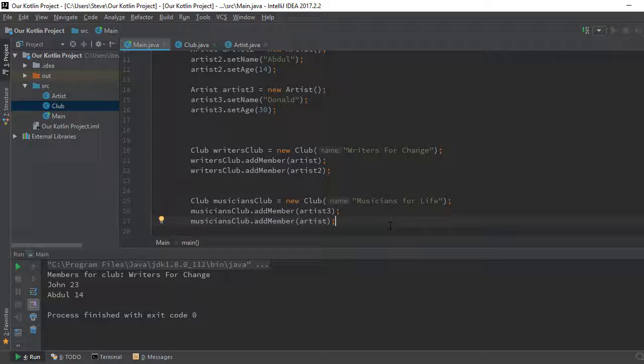Well, we know artist 1 is a writer and not a musician. But somehow this club is accepting artist 1 into the club. And we know in the real world that will not happen. If you have a club for musicians, only musicians will join that club. If you have a club for writers, only writers will join that club.